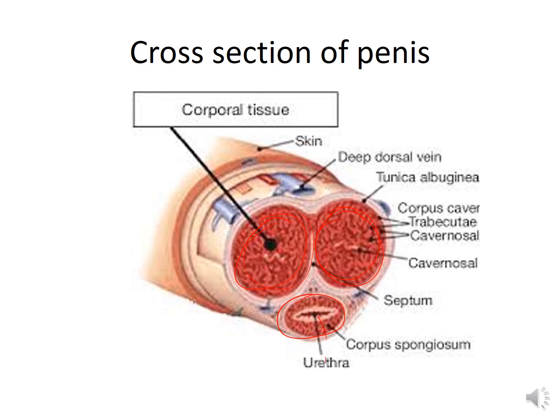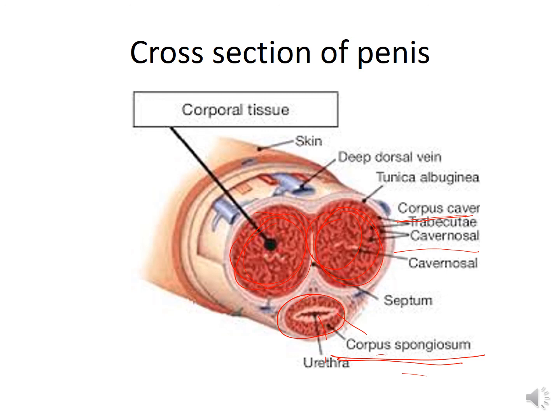The two dorsolateral masses are called corpora cavernosa. They are limited to the shaft and do not extend into the glans penis, that is the terminal part of the penis. The relatively slender mid-ventral mass is known as the corpus spongiosum. So corpora cavernosa and corpus spongiosum. The corpus spongiosum surrounds the urethra and extends into the glans up to the tip of the penis.